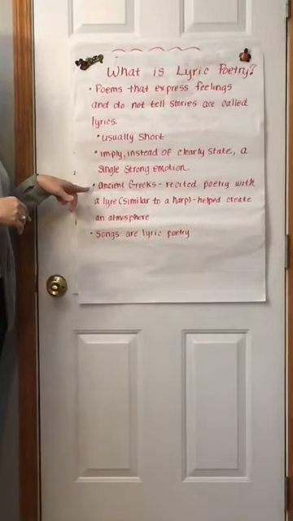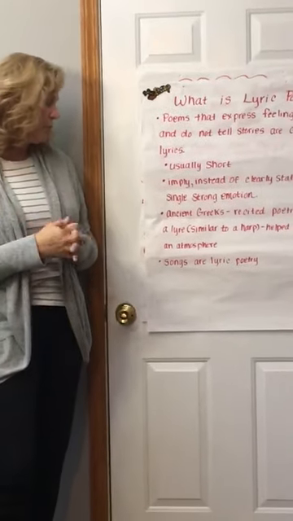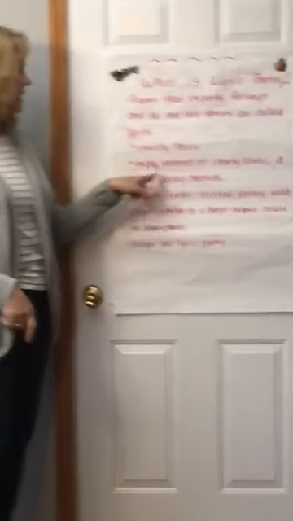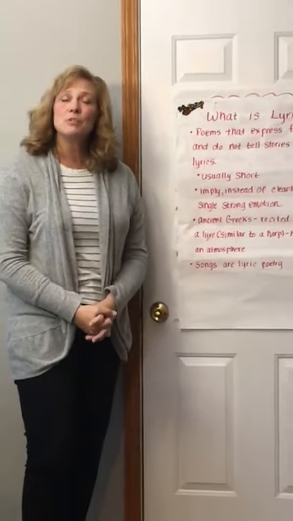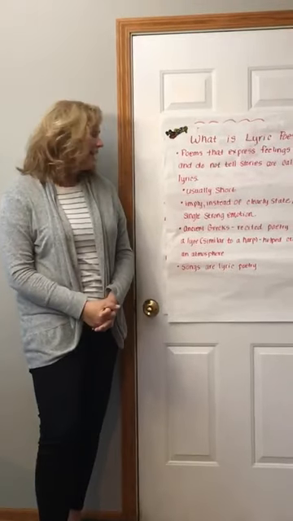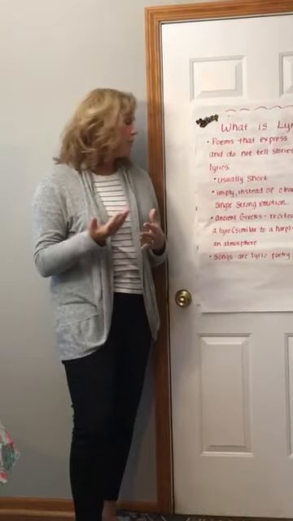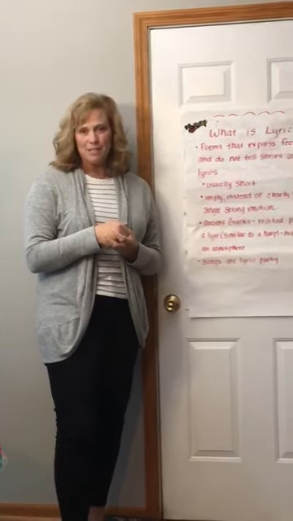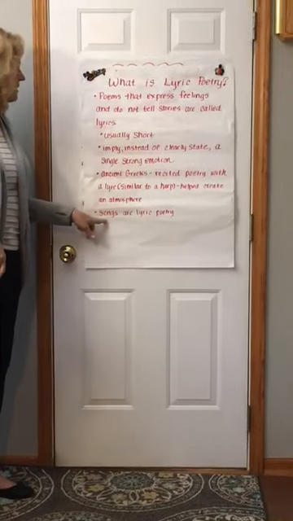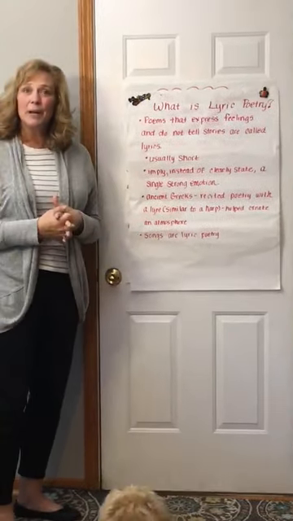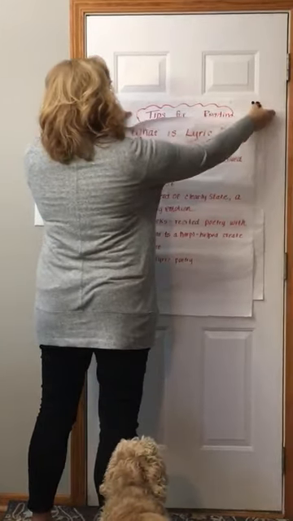And then another characteristic is that ancient Greeks recited poetry with a lyre. That's where we get that word lyric. And a lyre is similar to a harp, an instrument that makes beautiful music. So when they played the lyre, along with reciting the poetry, it helped to create an atmosphere that the poet was looking for. And then also we consider songs to be lyric poetry.